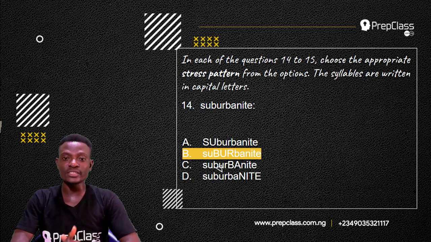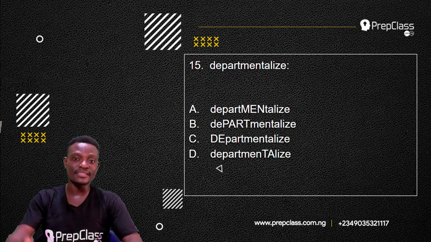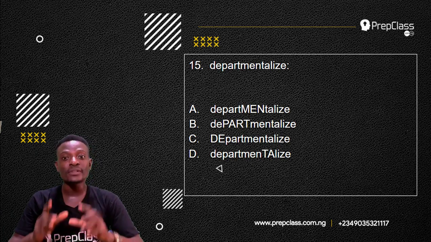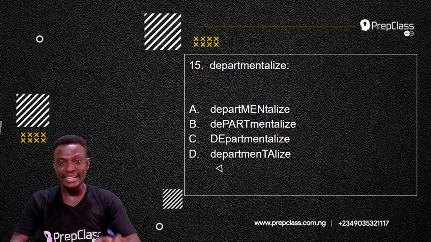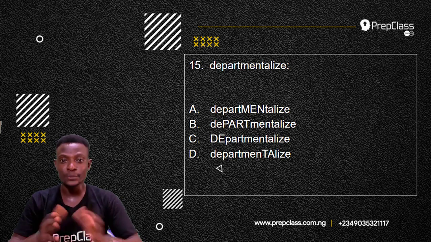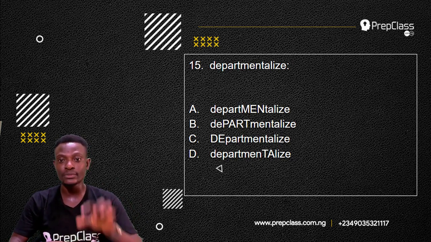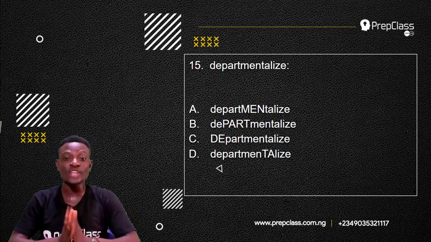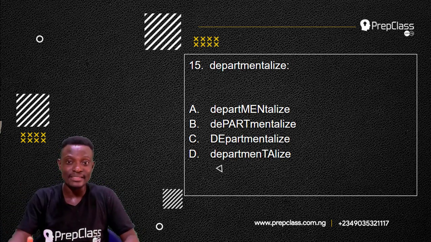So moving on to the next question, question number 15. The word we have is departmentalize. Now, which of the syllables is to carry the stress? Option A, the stress is to be on men. That is the third syllable. Option B, the stress is supposed to be on the second syllable, part. Option C, the stress should be on the first syllable, de. And option D, the stress should be on the fourth syllable, ta. So, which of these options shows the correct placement of stress on the word departmentalize?